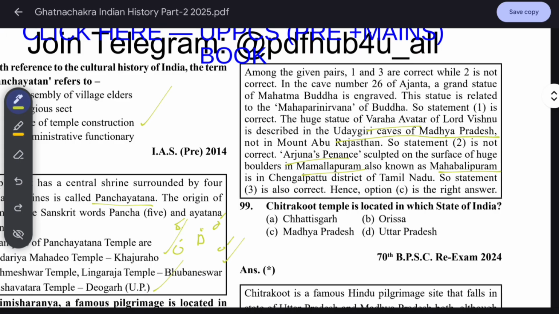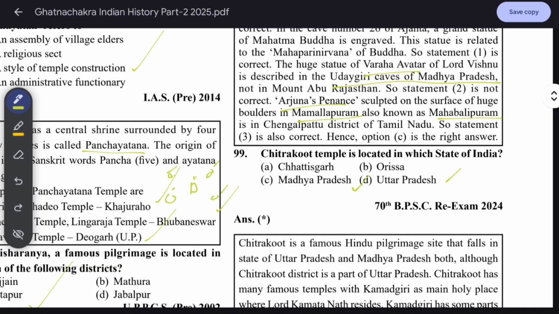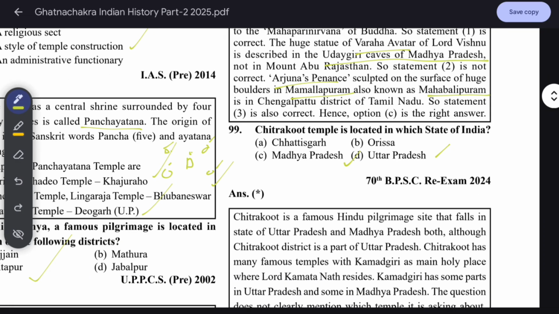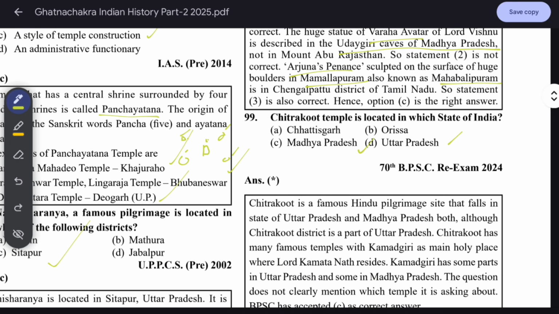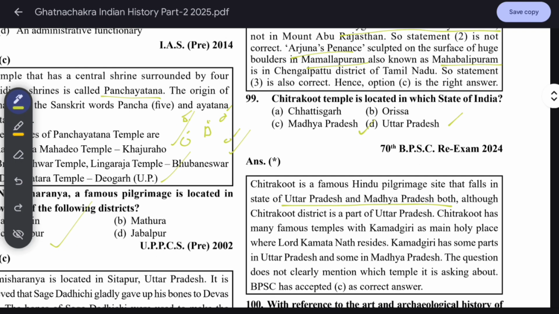Chitrakoot temple is located in which state of India? It is in both states, but mainly in Uttar Pradesh. Chitrakoot is a famous Hindu pilgrimage site that falls in the states of Uttar Pradesh and Madhya Pradesh both. It is where Lord Rama went for his 14-year Vanvas. Chitrakoot district is a part of Uttar Pradesh. Chitrakoot has many famous temples, with Kamadgiri as the main holy place where Lord Kamadnath resides. Kamadgiri has some parts in Uttar Pradesh and some in Madhya Pradesh.